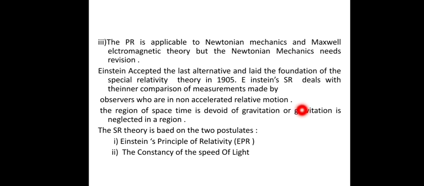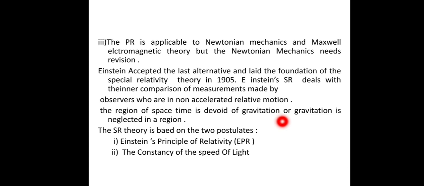That is, they are observing at rest, or from a reference body which continues its motion uniformly.